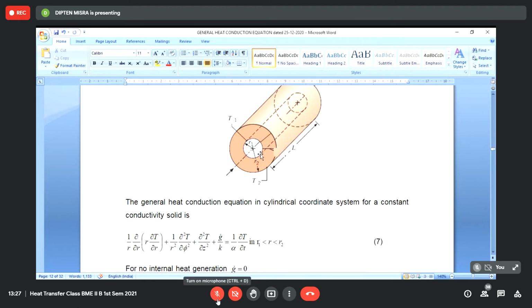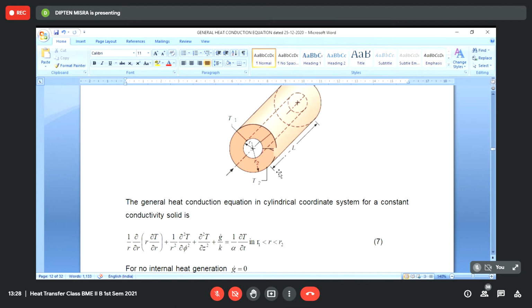If you see, we have an inner surface that is heated and we have an outer surface that is comparatively colder. And because of this temperature difference between the inner and the outer surface, there will be a steady rate of heat transfer from the inner surface to the outer surface.